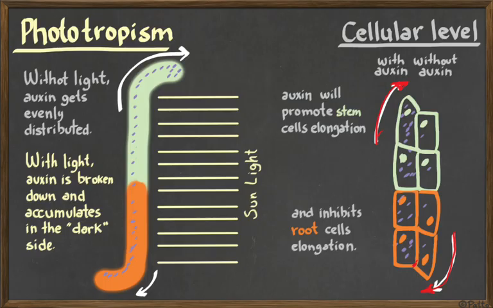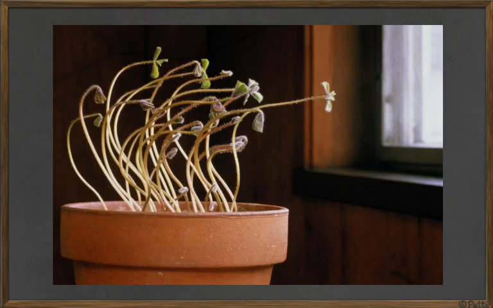The directional growth actually is because of the presence of auxin in the dark side. If you have auxin accumulated here in the dark side, it will force the side to grow and then it bends in that way. But if you have auxin in the roots over here, it doesn't grow much, so this side will grow and then it will bend in that direction. This is phototropism. Okay? Now, what about gravitropism or geotropism?